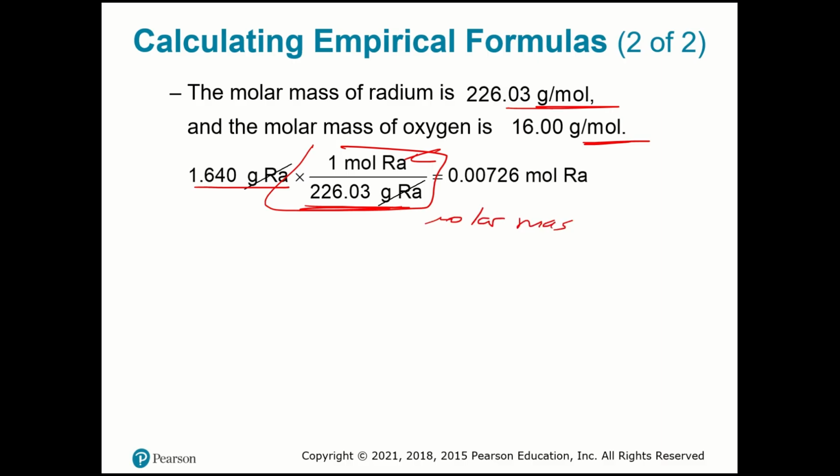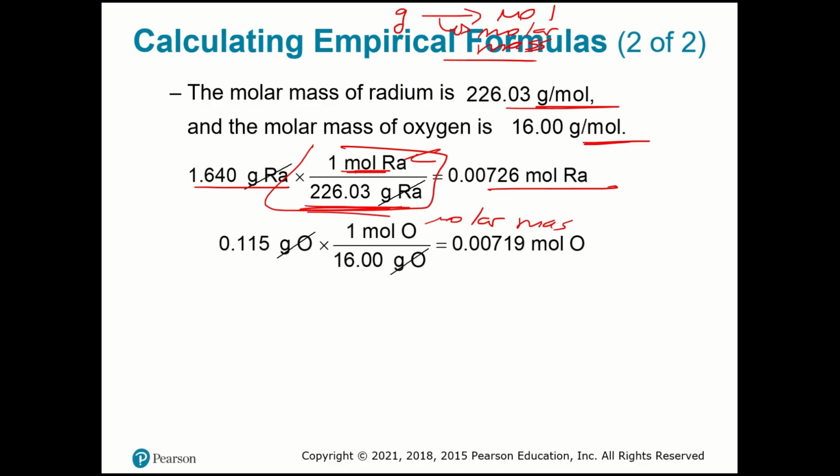If I have grams and I want moles, I divide the mass by the molar mass of each element, not the total. Remember, we are not calculating percent composition here. We are calculating empirical formula, so we're going to do element by element. We find the number of moles of radium, and do the same thing for oxygen.